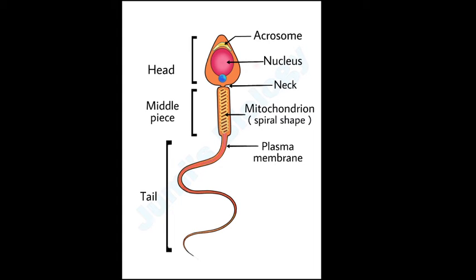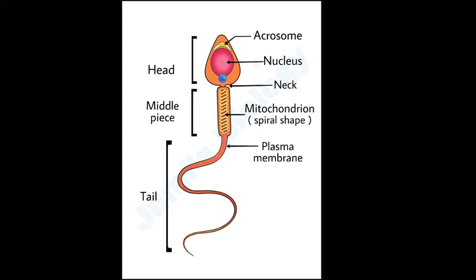So you have to answer that the acrosome contains hydrolytic enzymes that help in dissolving the membrane of the ovum for fertilization. I request you to please note down these words: the acrosome contains hydrolytic enzymes that help in dissolving the membrane of the ovum for fertilization. Okay, this is all about the head part of the sperm.